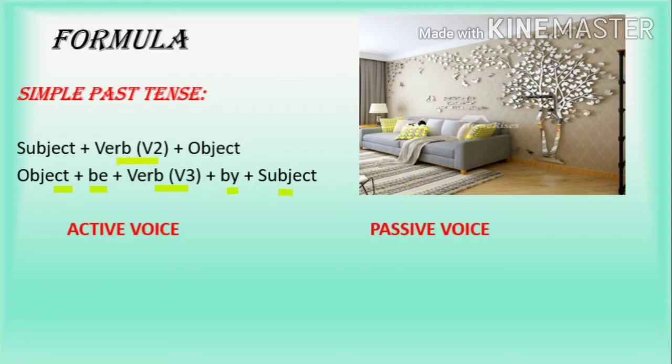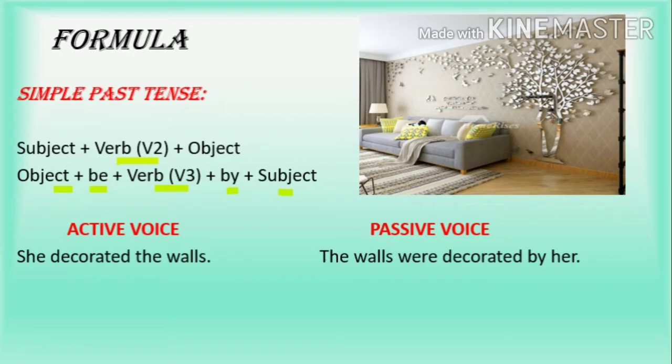So let's see a sentence. For example, she decorated the walls. So this sentence follows the S V O pattern. We know already only if we have an object in a given sentence, we can transform that into a passive voice. So the verbs which take the object are called the transitive verbs. So she decorated the walls. She is the subject. What is she doing? She decorated. It happened in the past.